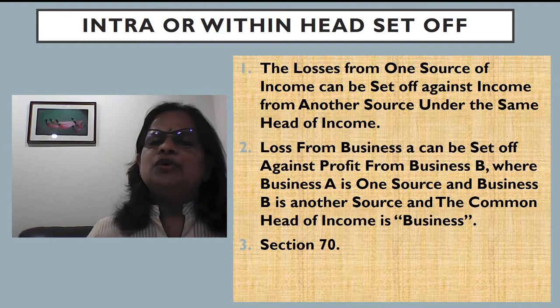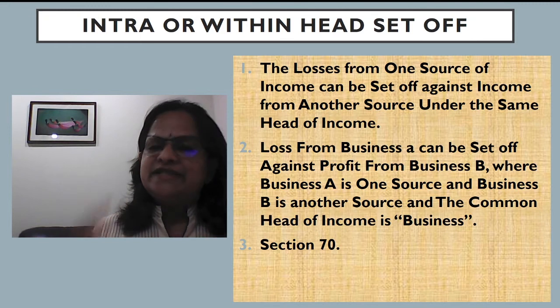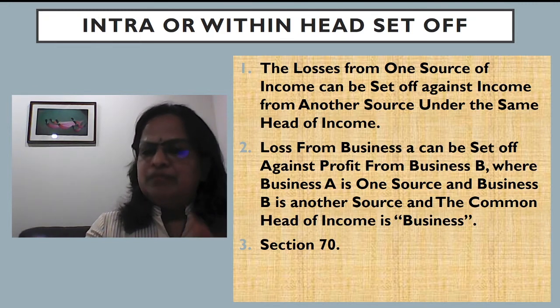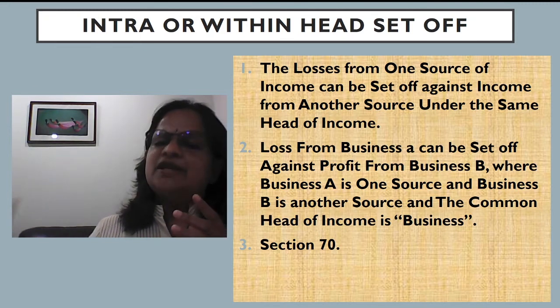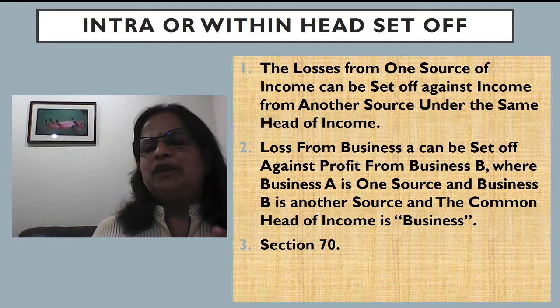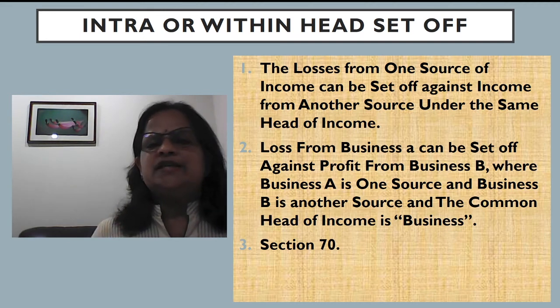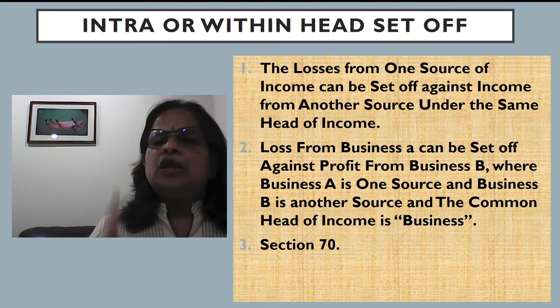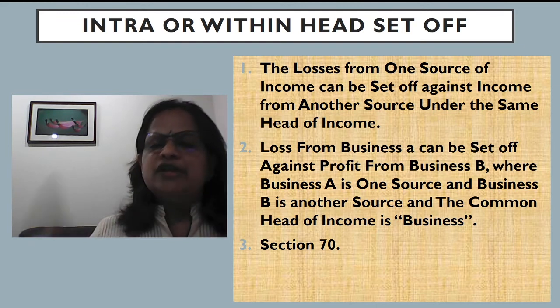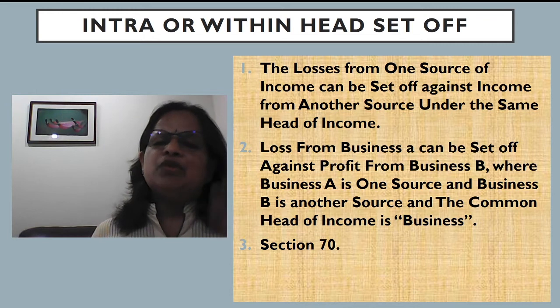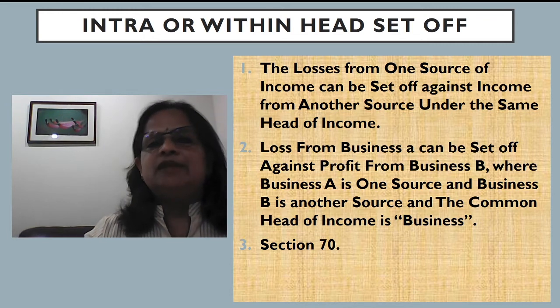So what he will do? The net income for the business will be arrived at by adjusting the profit made from business A with the loss made from business B. So that is within the head of income, within the business head it is adjusted. So that is the second point. Loss from business A can be set off against profit from business B, where business A is one source and business B is another source, and the common head of income is business. So this provision is explained in section 70.